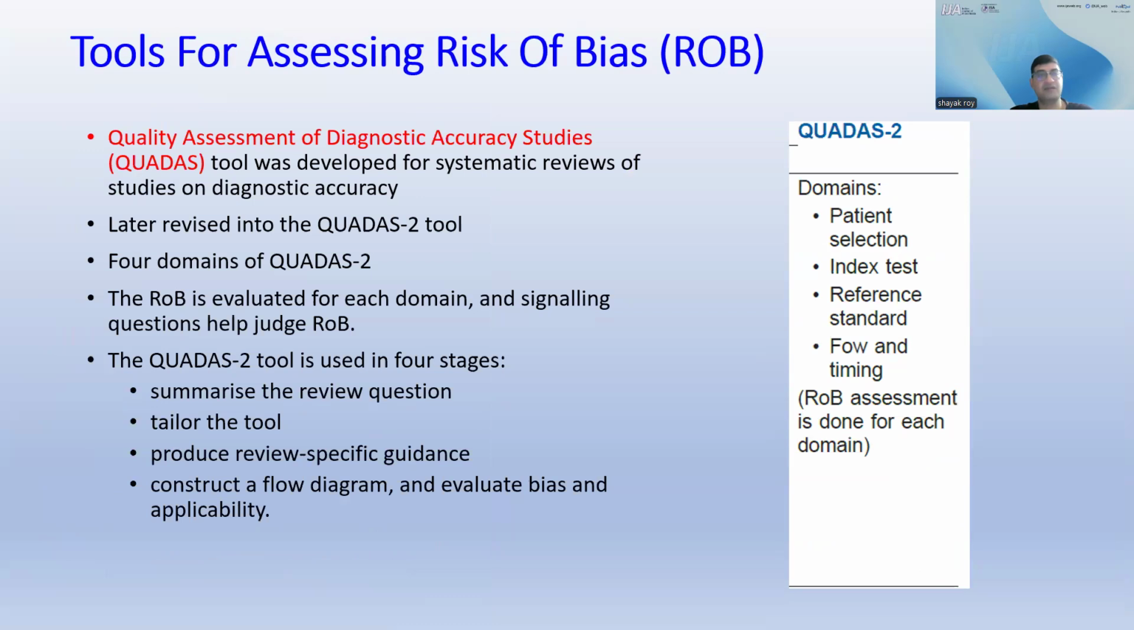Quality assessment of diagnostic accuracy studies, the QUADAS tool, was developed for systematic reviews of studies on diagnostic accuracy. Later it was revised into the QUADAS-2 tool. There are 4 domains of QUADAS-2, which are patient selection, index test, reference standard, and flow and timing. ROB is evaluated for each domain, and signaling questions can help judge the ROB. The QUADAS-2 tool is used in 4 stages. First, summarizing the review questions. Second, tailoring the tool. Third, producing the review specific guidance. And fourth, constructing a flow diagram and evaluating bias and applicability.